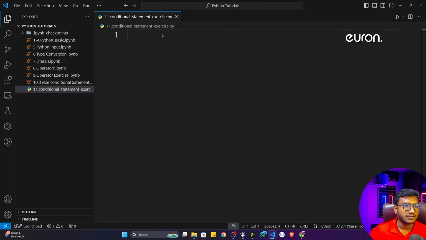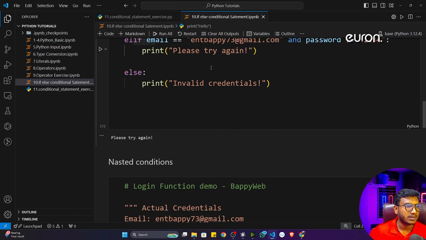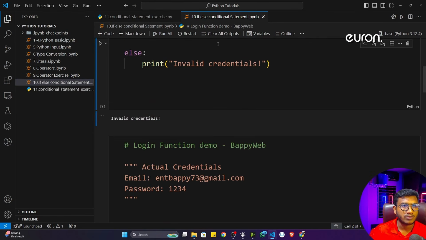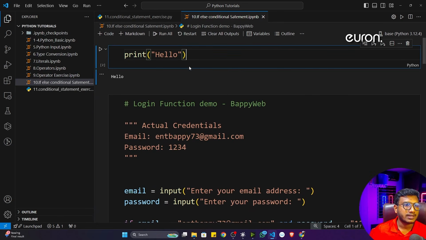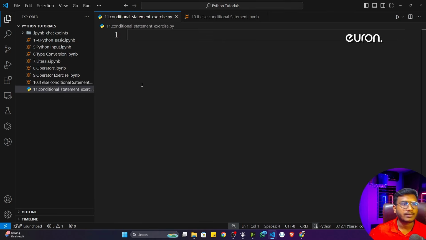There won't be any cells. If I open my previous file, you can see this is a notebook file, so here I had cells to execute the code. But this .py file is a Python scripting file, so here you won't get any cells. It is completely a text editor, like a code editor, and inside that you have to write the code. So now let's write the code inside this .py file.